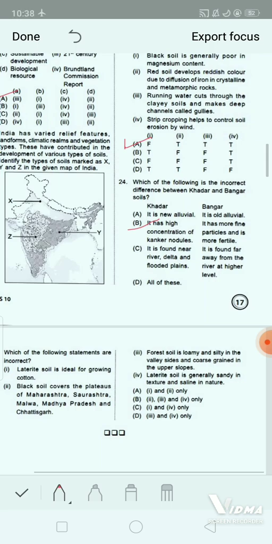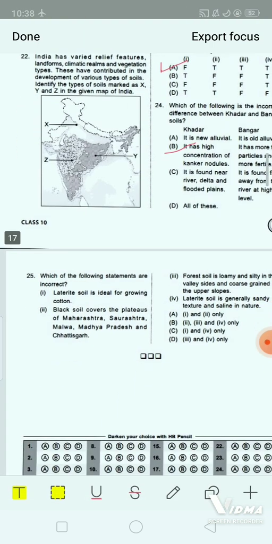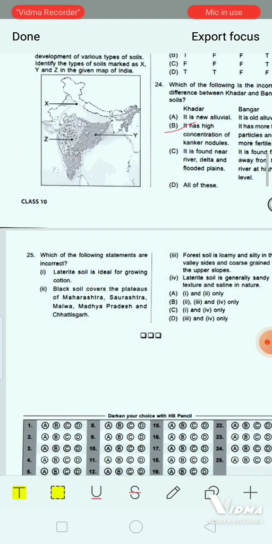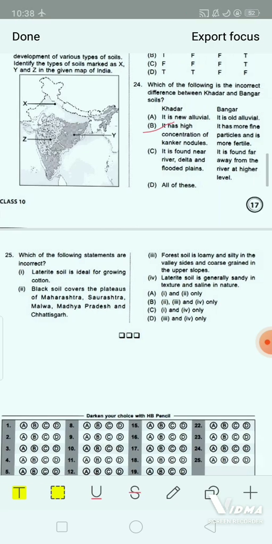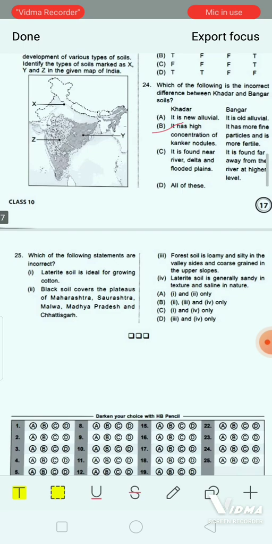Which of the following statements are incorrect? Number 1, laterite soil is ideal for growing cotton. Option 2, black soil covers the plateaus of Maharashtra, Saurashtra, Malwa, Madhya Pradesh and Chhattisgarh. Then number 3, forest soil is loamy and silty in the valley sides and coarse grained in the upper slopes.